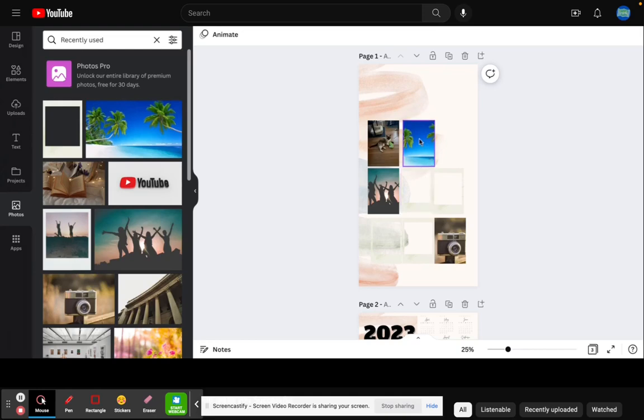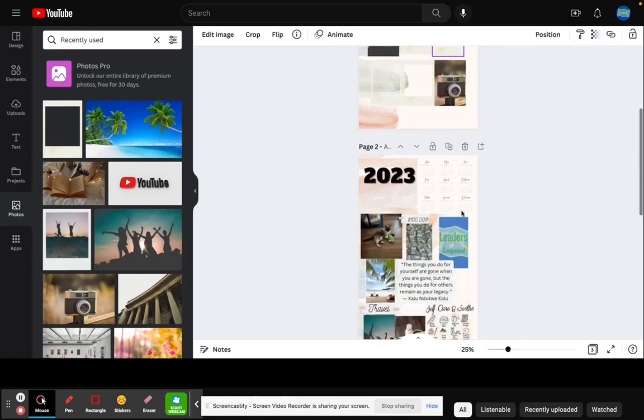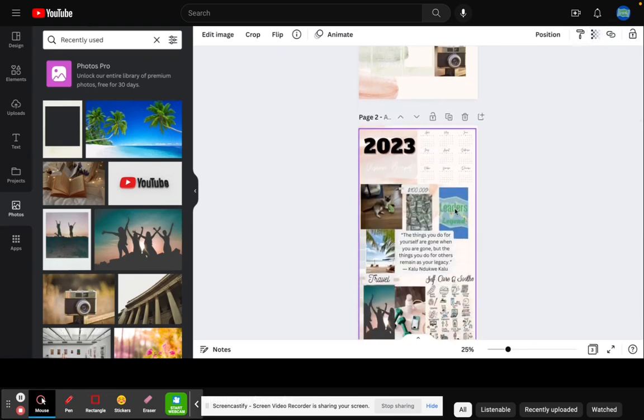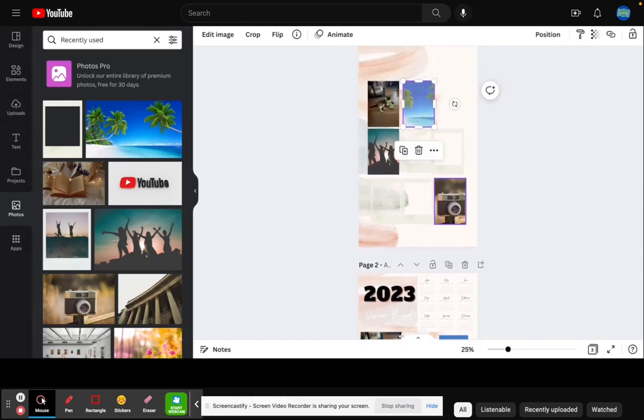Now, it's good to choose photos that go with the layout, nice and neutral, but if you are in love with a photo and still want to use it, you can click on the photo and go to the transparency window and make it as soft as you like so that it can still be seen but go with the neutrality. I did that for the logo for this channel when I put it on my vision board. After doing that, we're going to include a few more photos.